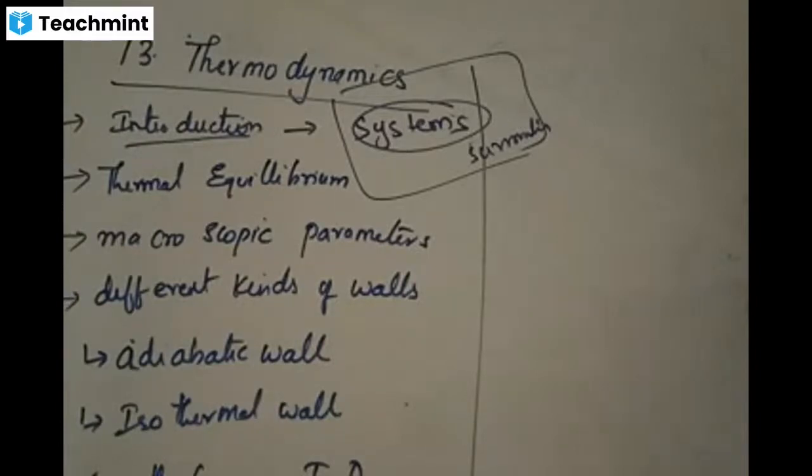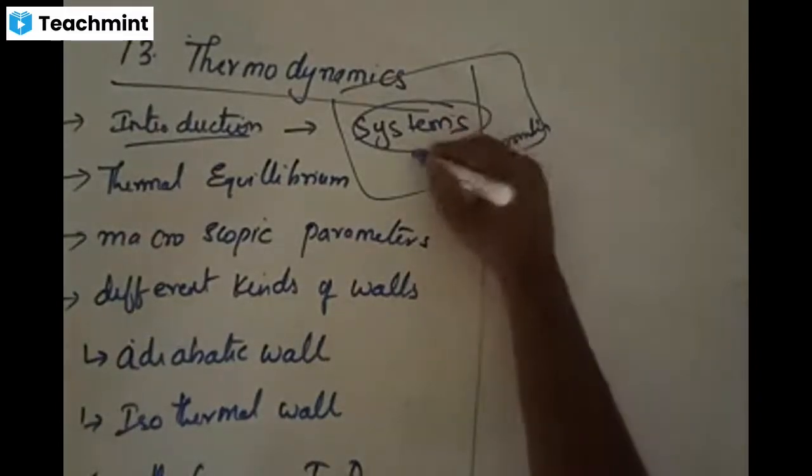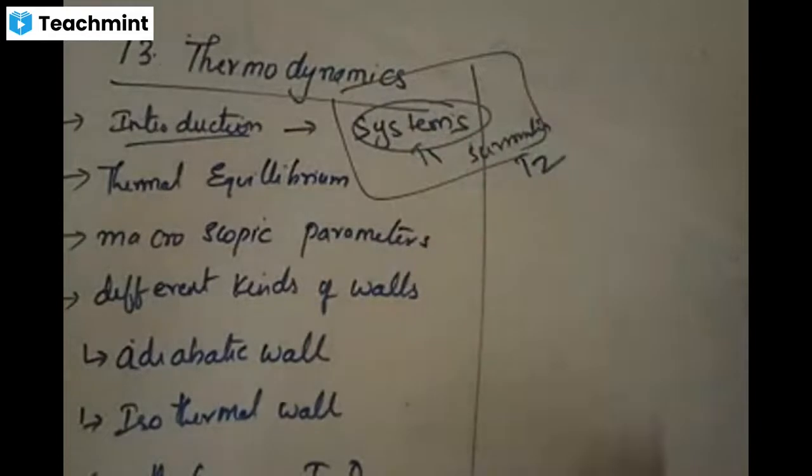Now, clearly, these two will be at different temperatures, we have seen this already. Say the system is at a higher temperature and the surroundings are at a lower temperature. If these two interact with each other, what happens? Transfer of energy from one to the other will take place.